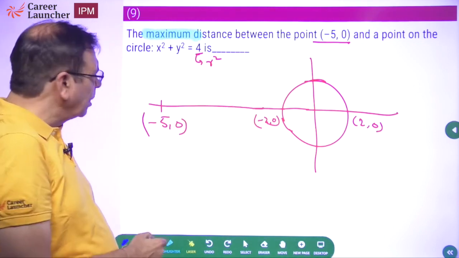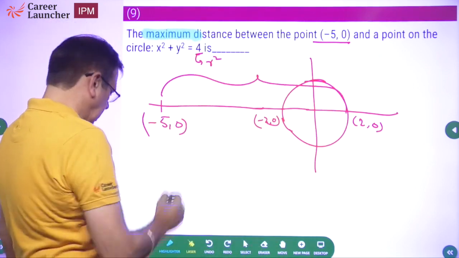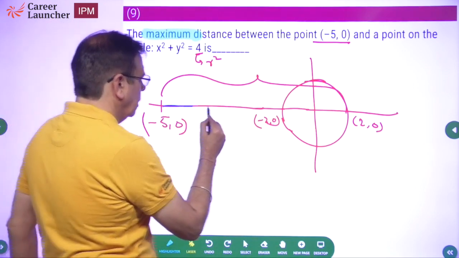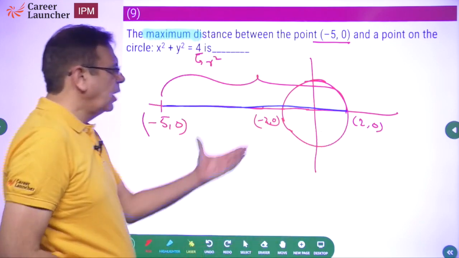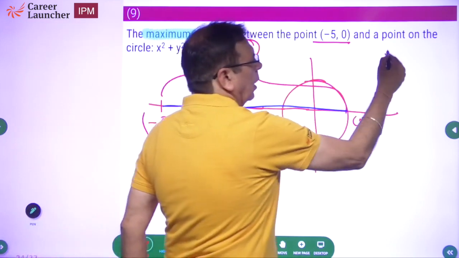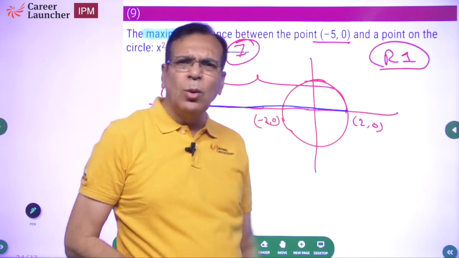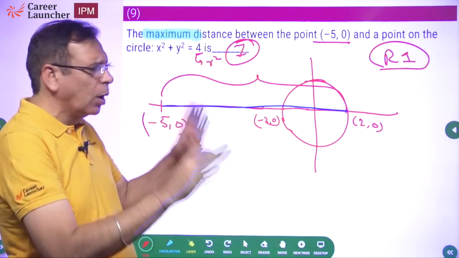Can you not see what the maximum distance will be? This will be the maximum distance. 5 plus 2, 7. Draw the figure. Round 1 question, again using jugaad that I have always been talking about. It's a round 1 question. Draw the figure, get the answer, move on. Okay.